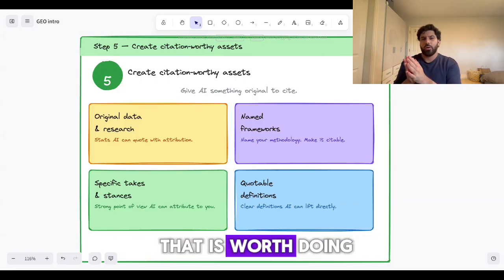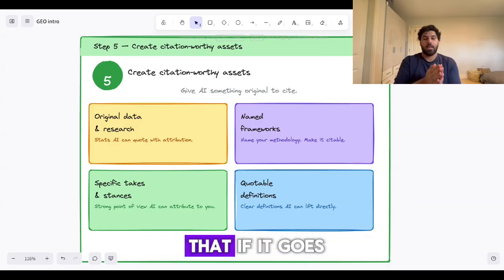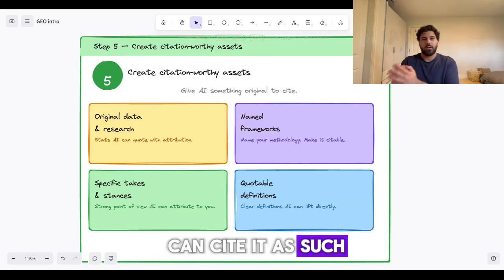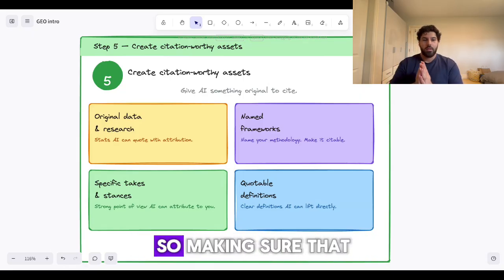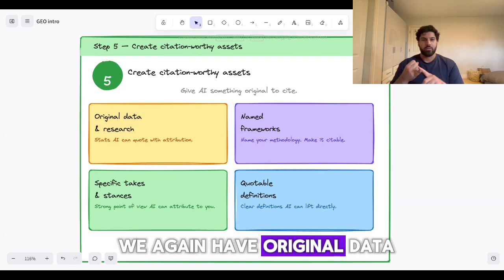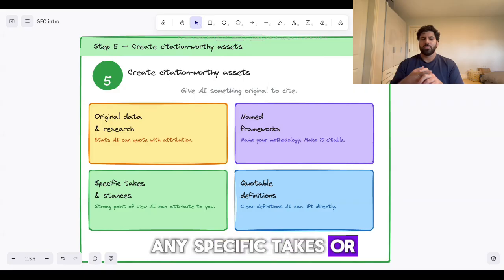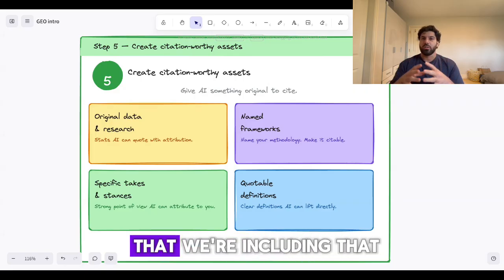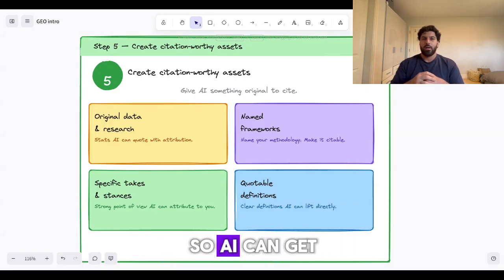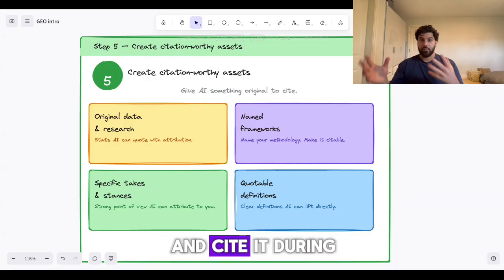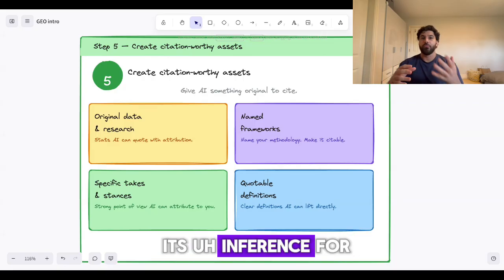For example, if I gave this 6-step framework a name, maybe I called it the Ramsey method or something, that would be something worth doing because AI can cite it as such. And that's good for us, right? So making sure we, again, have original data, named frameworks, any quotable definitions, any specific takes or stances that we have, we should make sure that we're including that in our content so AI can get that unique data and cite it during its inference for other people.